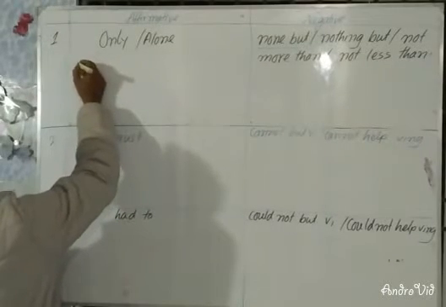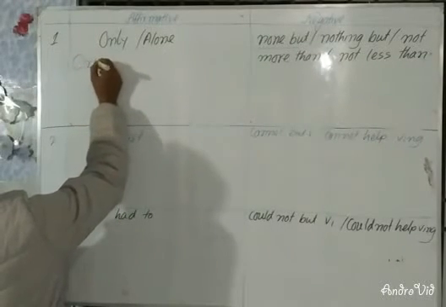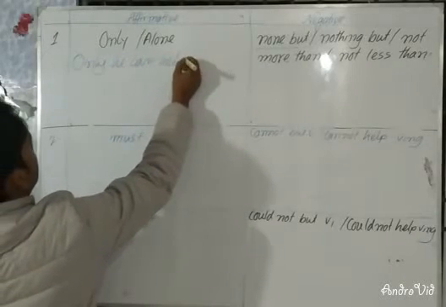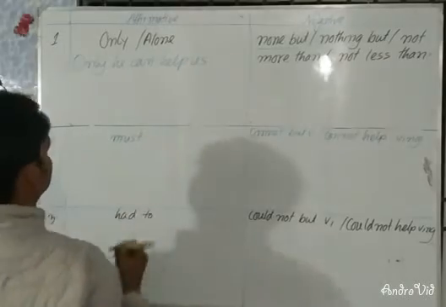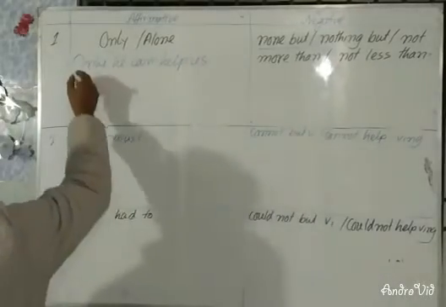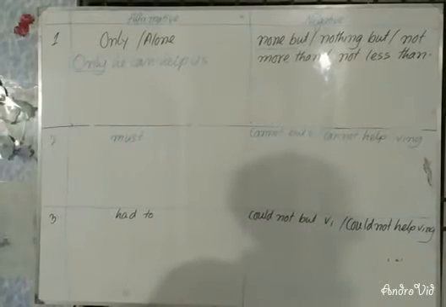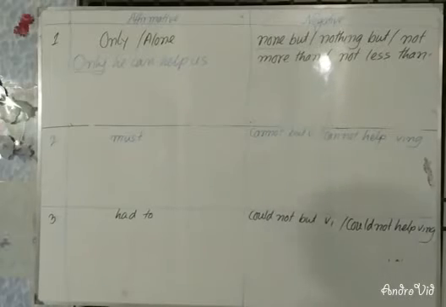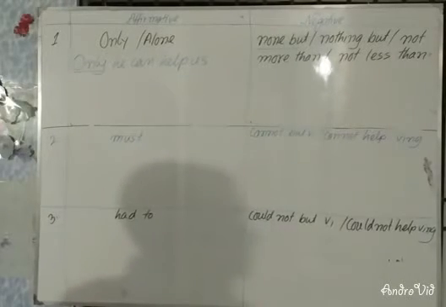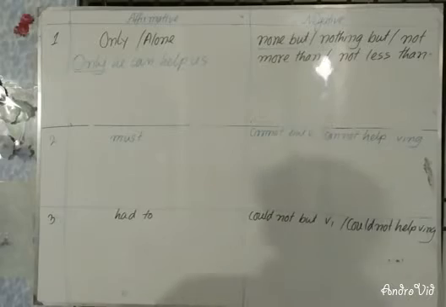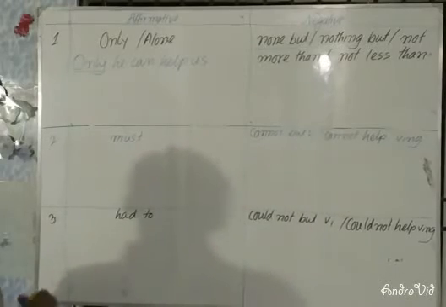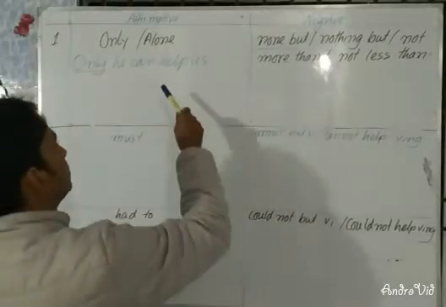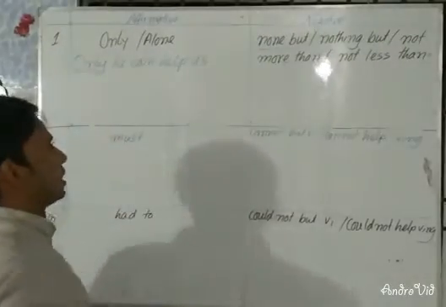If you have the sentence: Only he can help us. There is only, so instead of only you will have to use none but, nothing but, not more than or not less than. You should bear in your mind that if only indicates any person, then you will have to use none but instead of only.